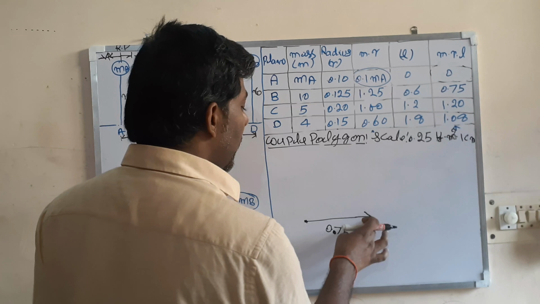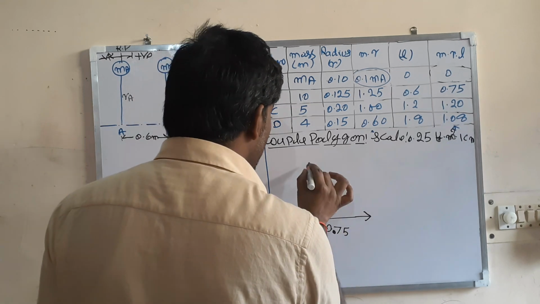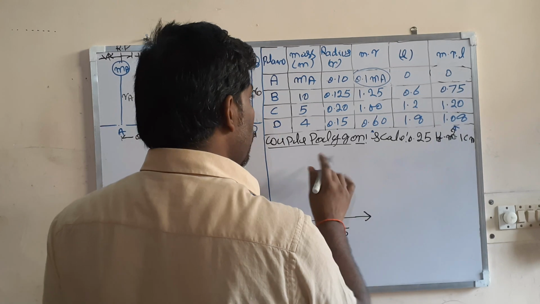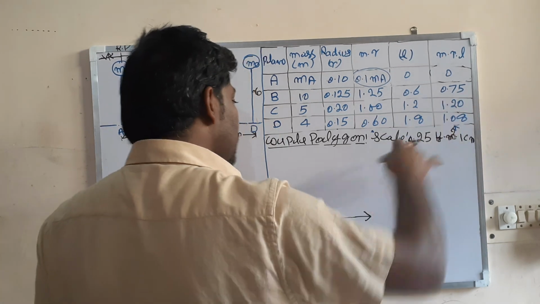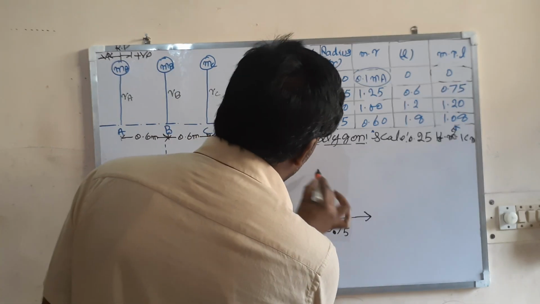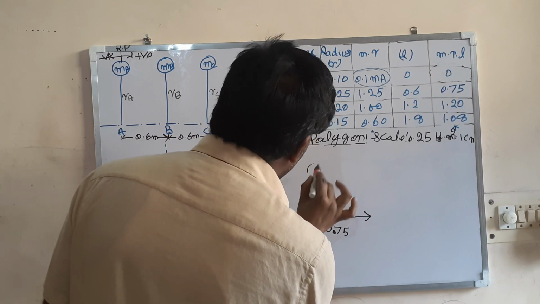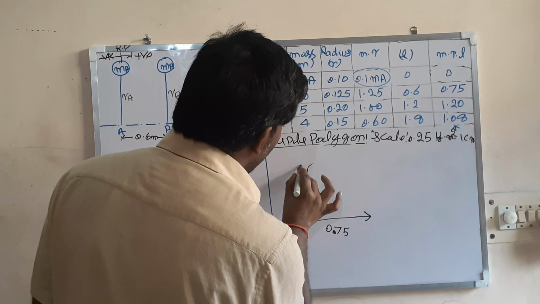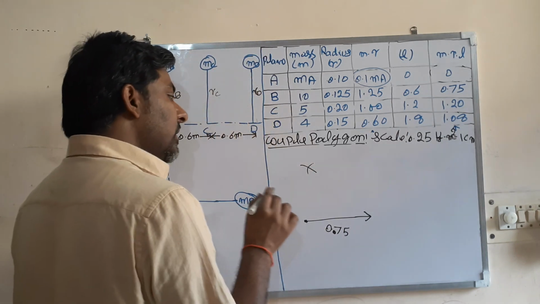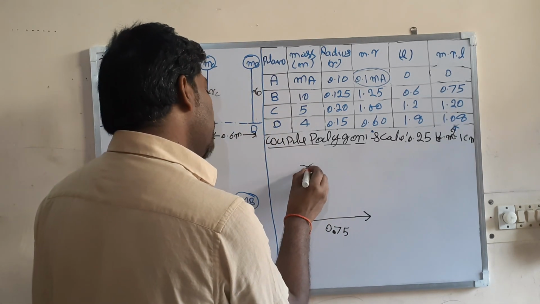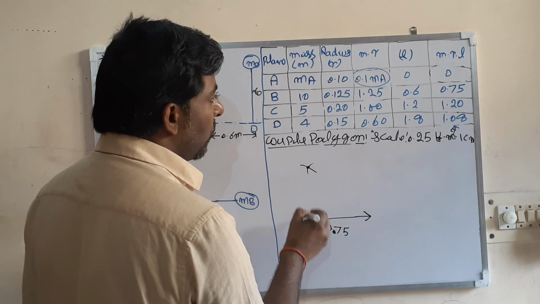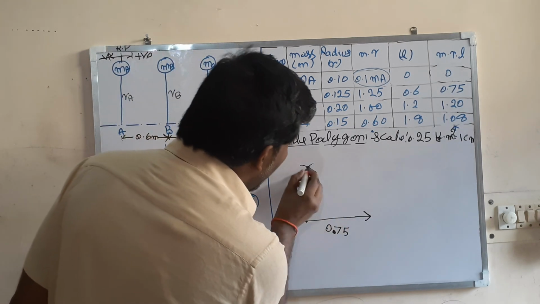You cut any scale from here, you cut 1.20, then from here you cut 1.08 on any scale. So this is the intersection of both. Now you join this.